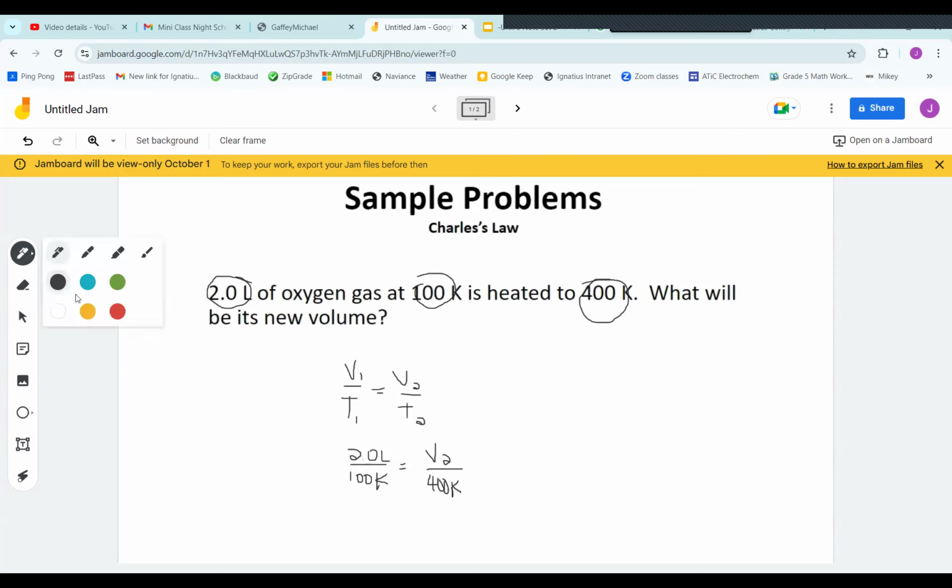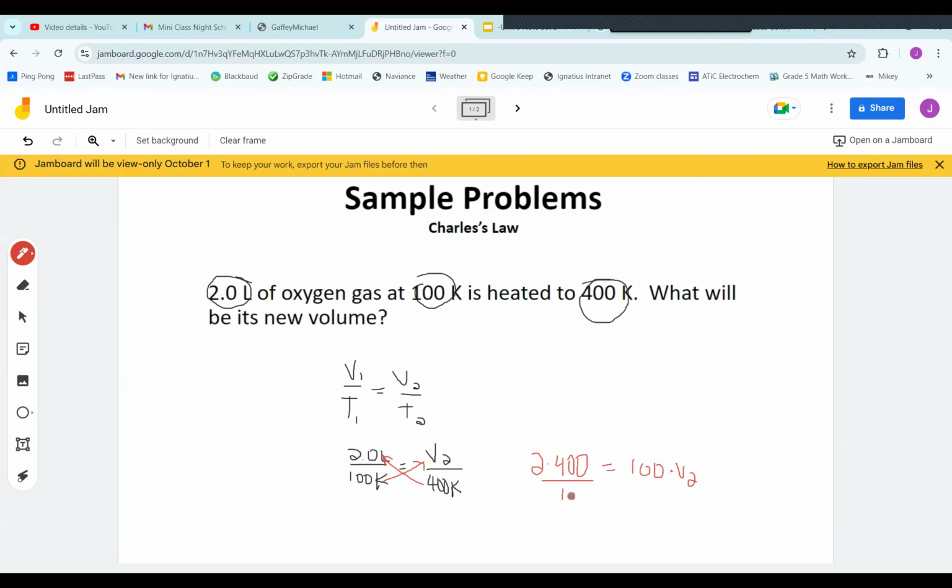You might remember from math class, if you want to get a variable alone, you have fractions that are equal to each other, do some cross multiplying. So we'll take 2 liters times 400 degrees Kelvin, and we'll set that equal to 100 degrees Kelvin times V2, the unknown variable.